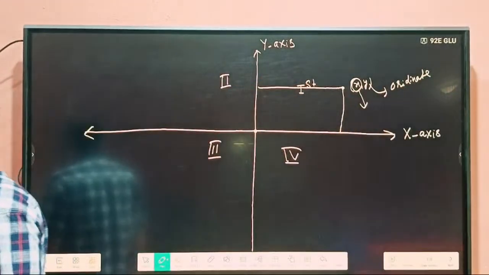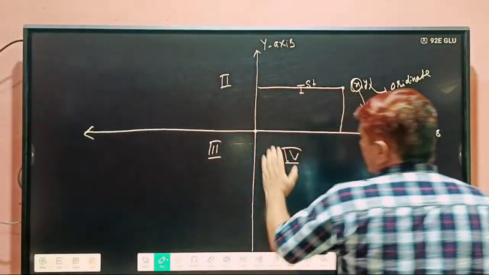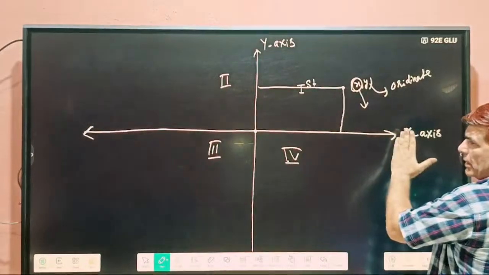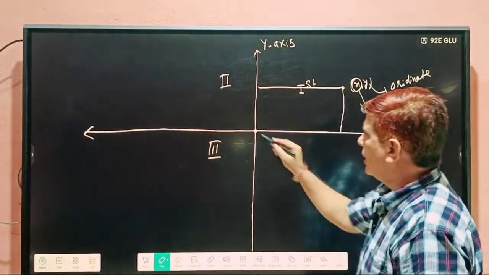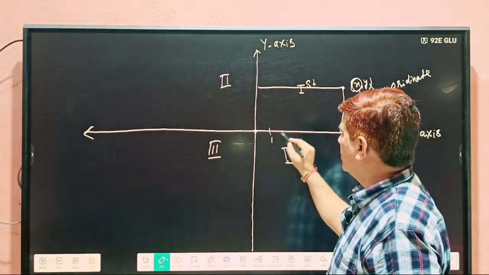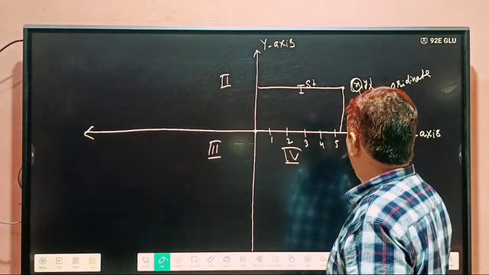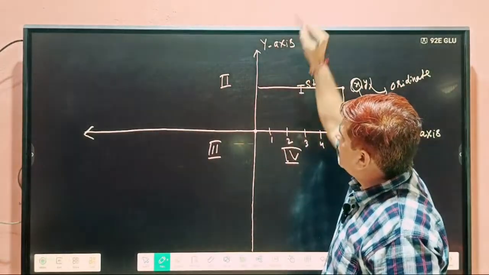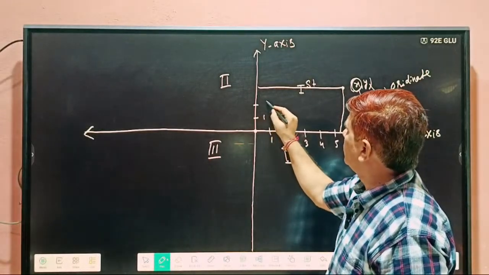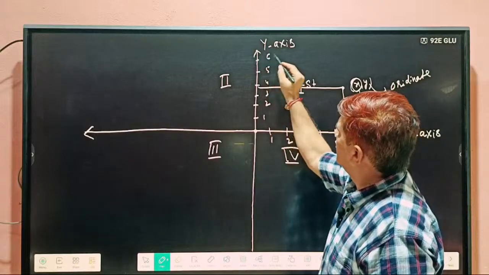Understood or not understood? This is the positive part of the x-axis. Here x becomes 0, 1, 2, 3, 4, 5, 6, 7. This is the positive part of the y-axis: 1, 2, 3, 4, 5, 6.